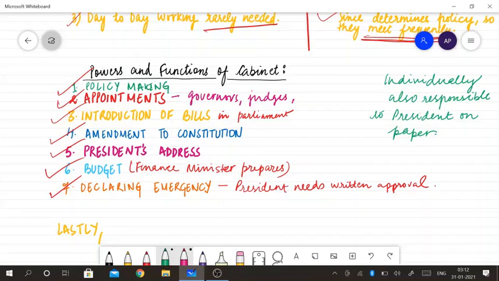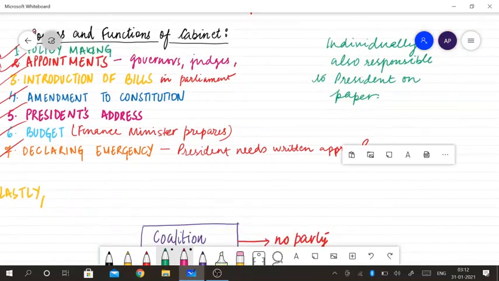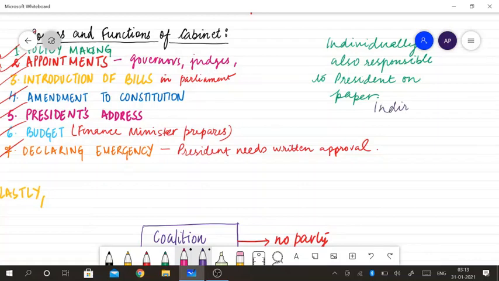So it means they are individually responsible for their work, the work of their department. Directly they are responsible to the president, but indirectly they are responsible to the prime minister. Like if the prime minister is not happy with their work, they will be dismissed by the president on the advice of the prime minister.